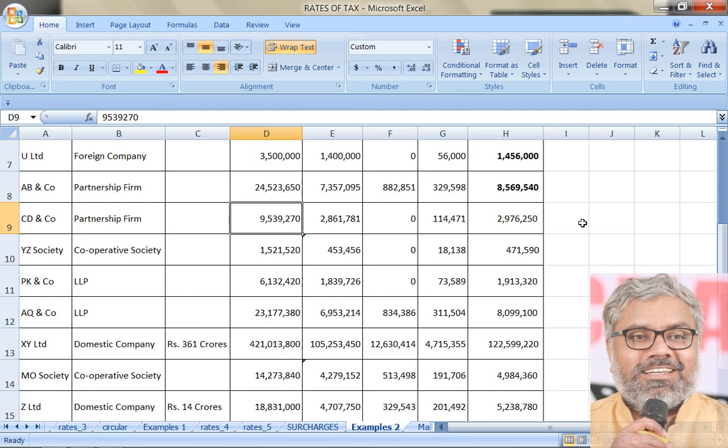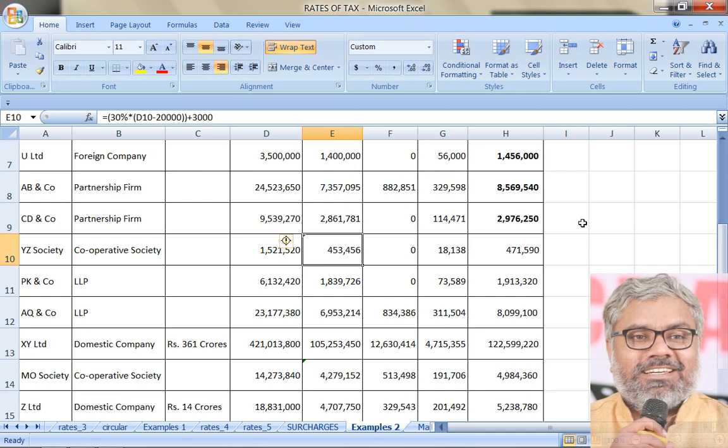CD and Co. income is only 95 lakhs, did not exceed 1 crore. But 30% tax rate, that is there. Surcharge is not there since income did not exceed 1 crore. Cess is common. Final tax liability is 29 lakh 76,250.